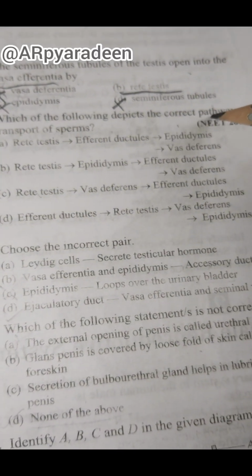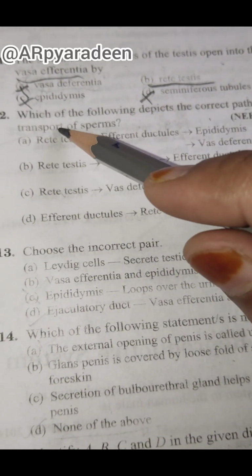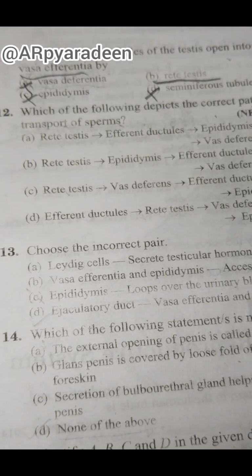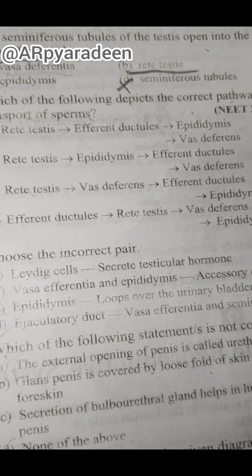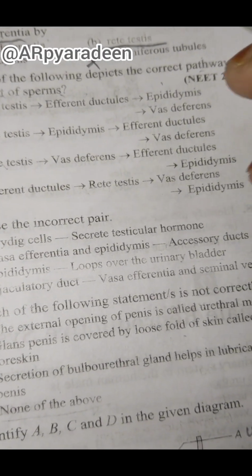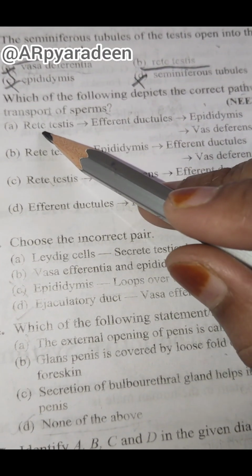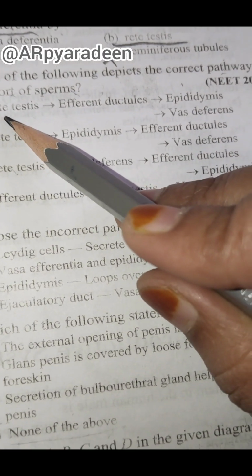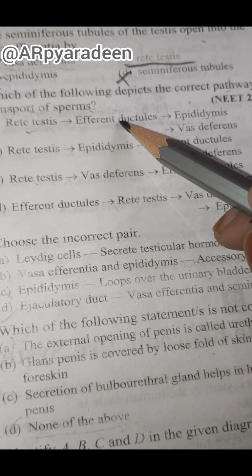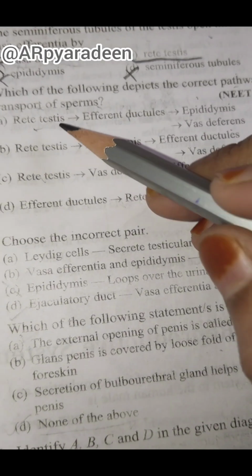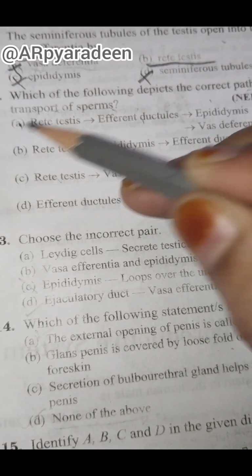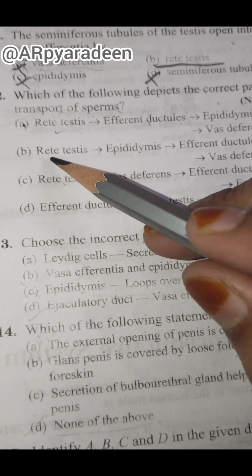Which of the following depicts the correct pathway of transport of sperm? As we have learned here, vasa efferentia opens into rete testis. So our answer should begin with rete testis, and directly the last answer is going to be deleted. After rete testis, we need to go to the second pathway.